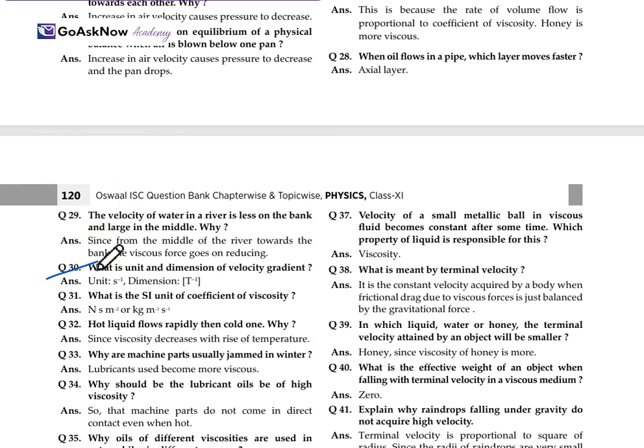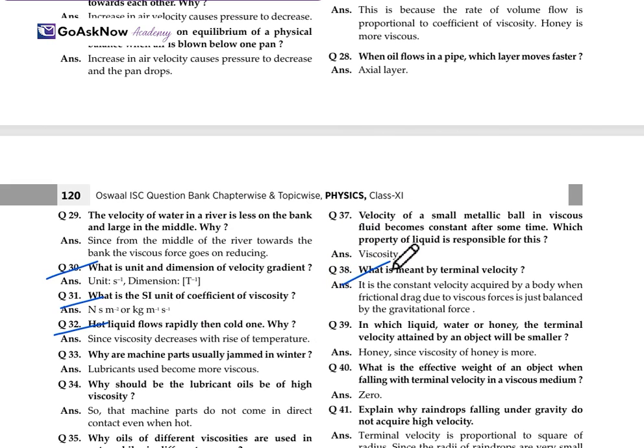What is the unit and the dimension of the velocity gradient? The velocity gradient has only inverse time, so the dimension formula will be T inverse. The SI unit of coefficient of viscosity is newton second per meter square. Why does hot liquid flow more rapidly than cold? Since viscosity decreases with the rise of temperature, as the temperature is high, viscosity decreases. That's why it moves rapidly.